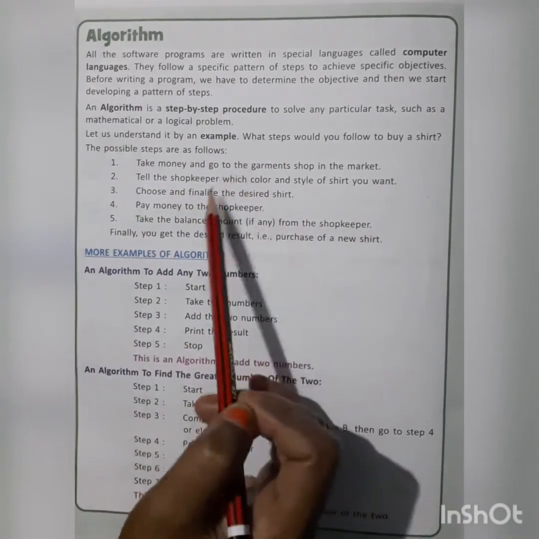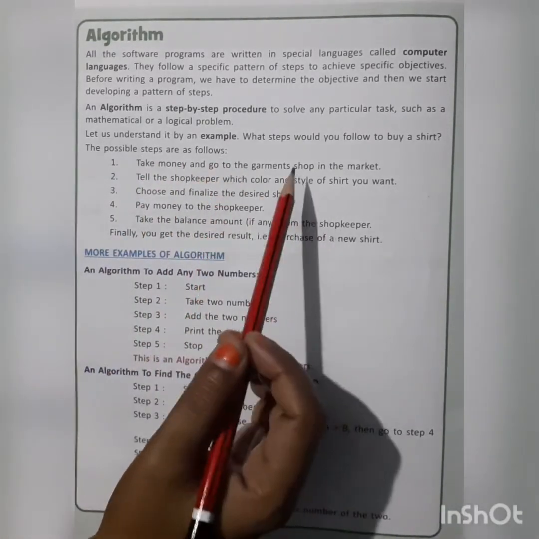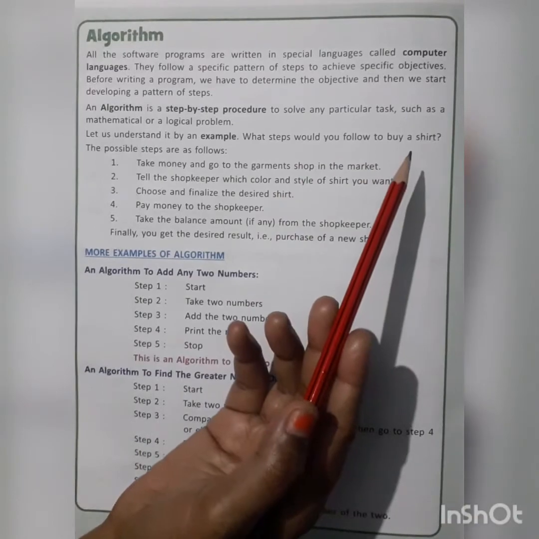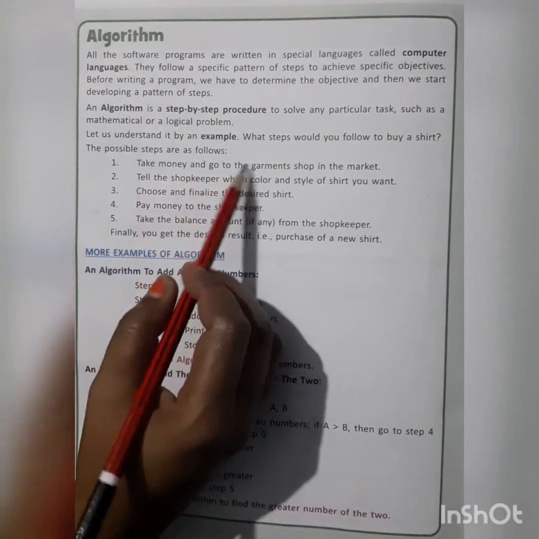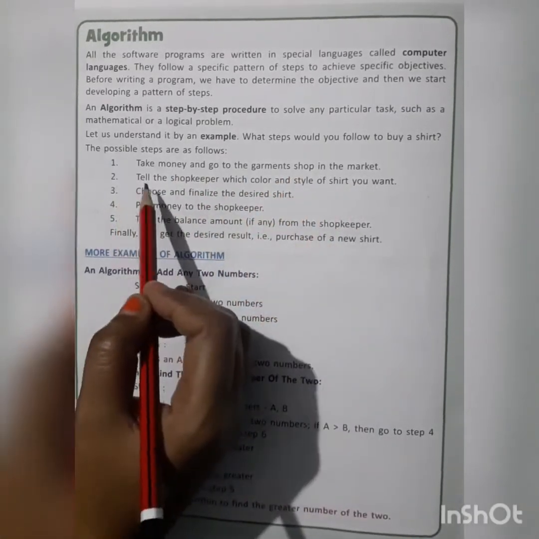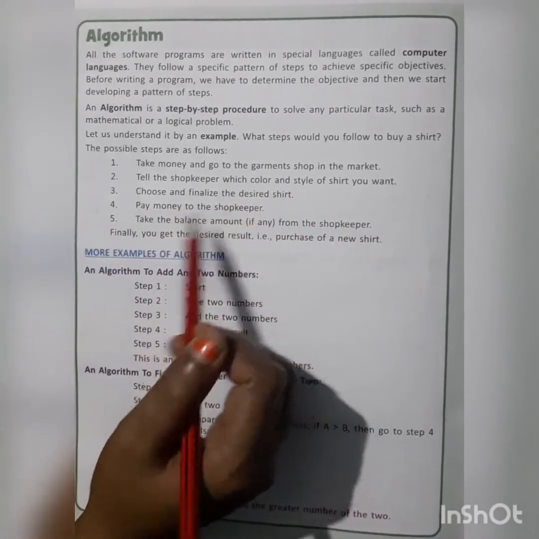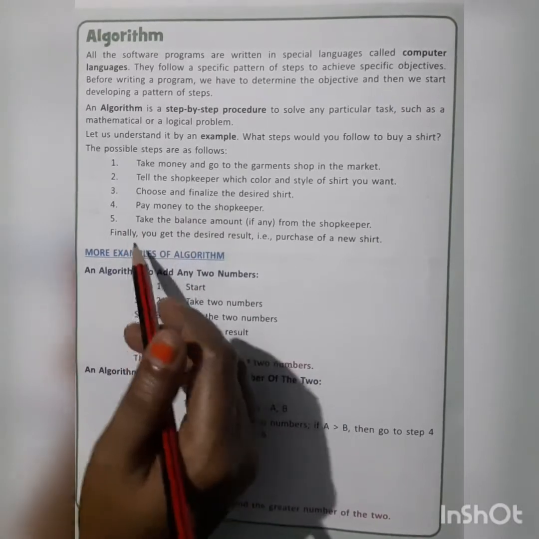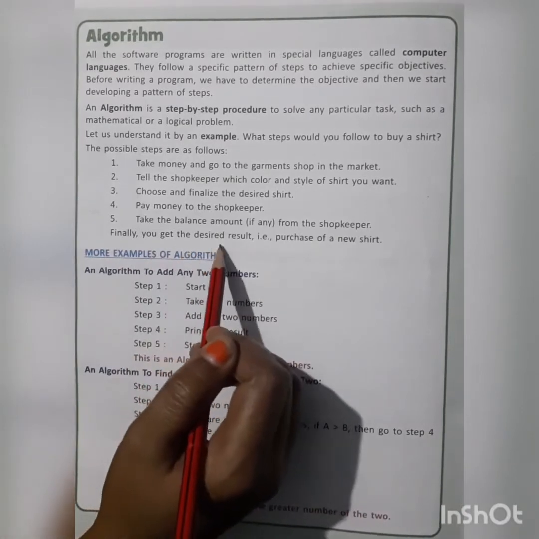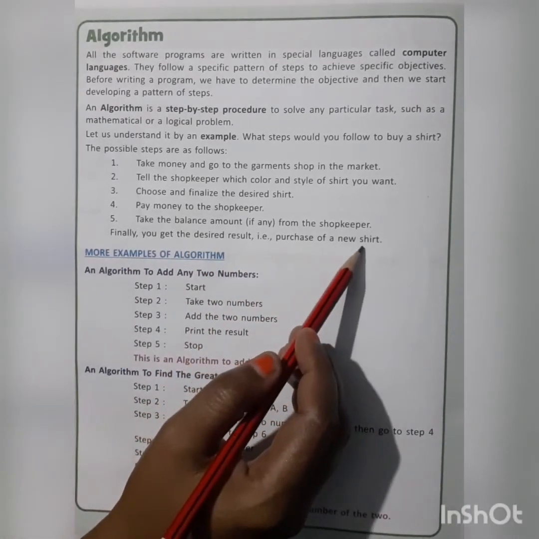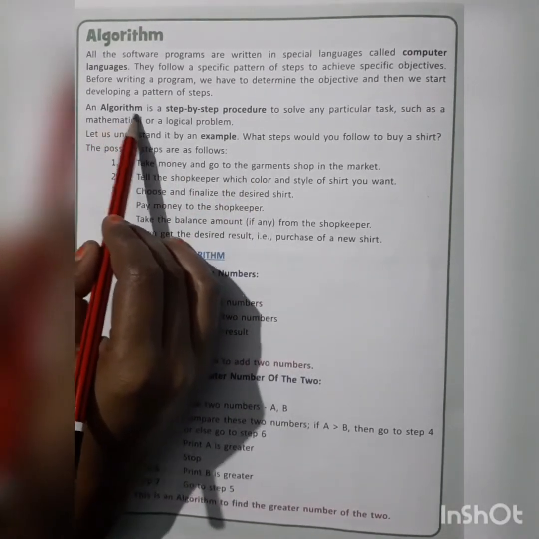We can understand this by an example. The possible steps are as follows. When we go to the market to buy a shirt, we usually follow some steps. First, take money and go to the garment shop in the market. Second, tell the shopkeeper which color and style of shirt you want. Third, choose and finalize the desired shirt. Fourth, pay money to the shopkeeper. Fifth, take the balance amount, if any, from the shopkeeper in return. And finally, you get the desired result, that is the purchase of a new shirt. This is an example of how an algorithm works.